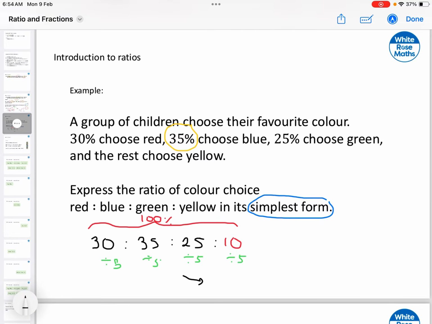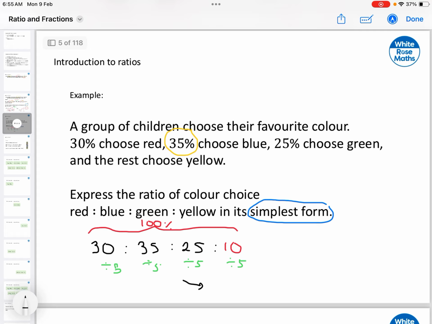So if I apply that operation to this, the new ratio will be 30 divided by 5, 6. 35 divided by 5 is 7. 25 divided by 5 is 5. And then 10 divided by 5 is 2. So this is the same ratio. The only thing is that I'm simplifying the expression.